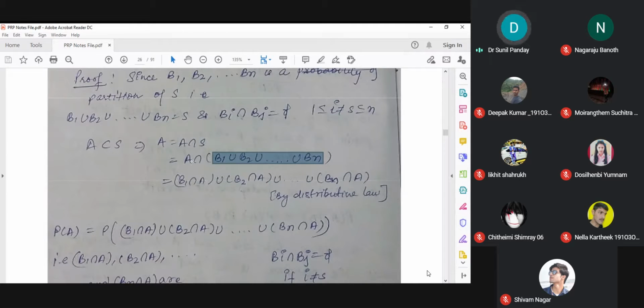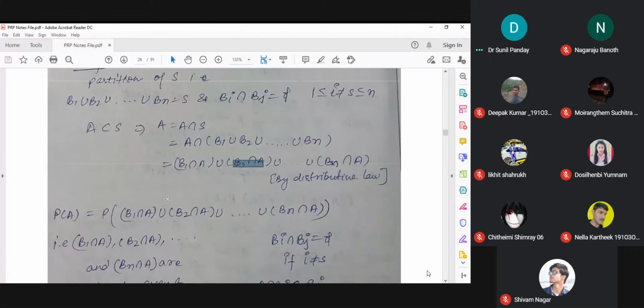Then I distribute this intersection over union, I will get this one, because now intersection goes inside and union goes outside like this. And because now this set A is equal to this set, I can apply the probability measure on this and this.